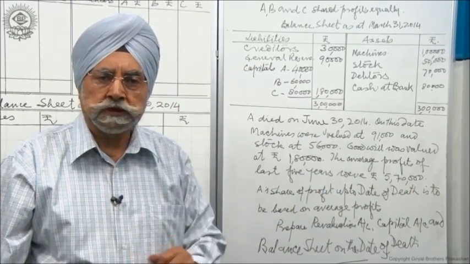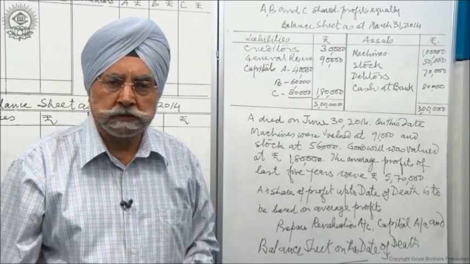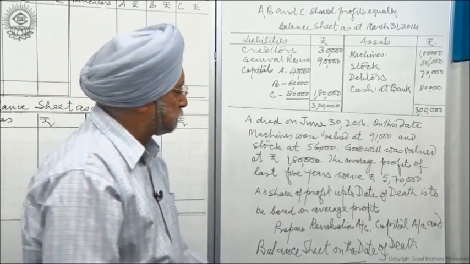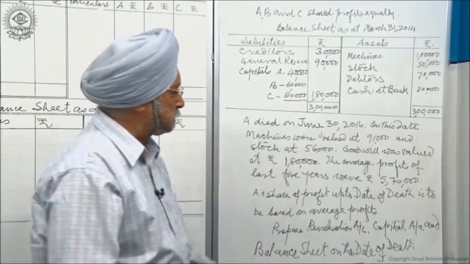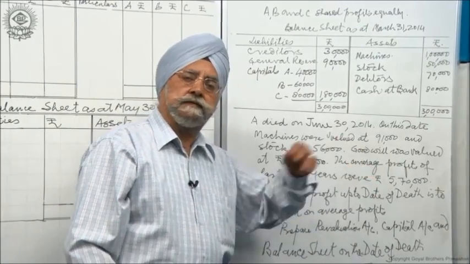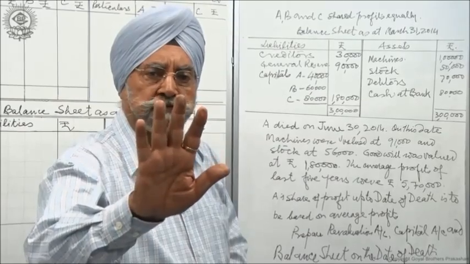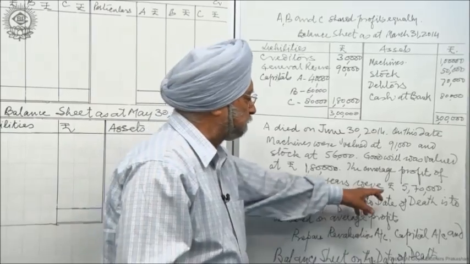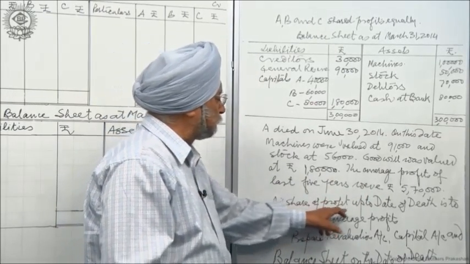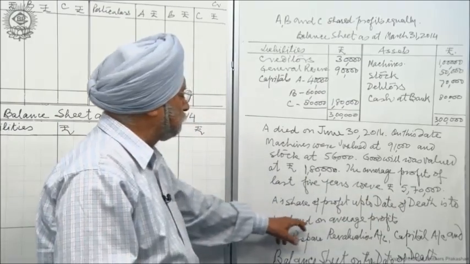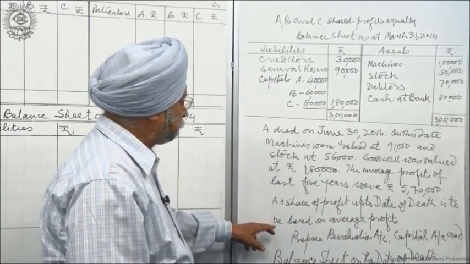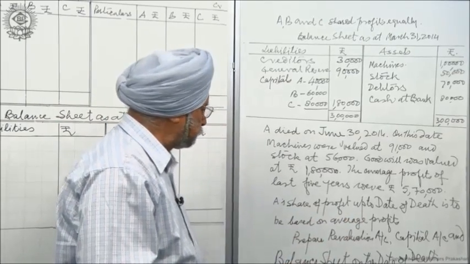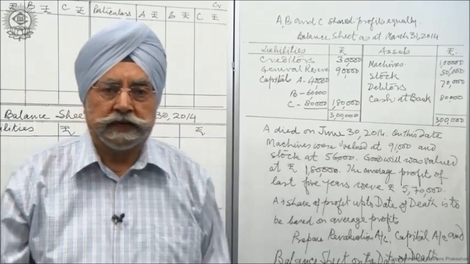Last lecture I told you there are 2 bases. One is the time basis, and the other, yes, is the turnover basis. In this case, it is the time basis because average profits are given. If the average profits are not given, and you are given profits of the 5 years, total them up, divide by 5, and you will get the average. But here, the average itself is given. So therefore, A's share of profits up to date of death is to be based on average profits. So students, prepare the revaluation account, capital accounts and balance sheet as on the date of death.